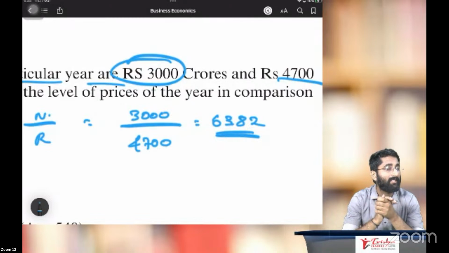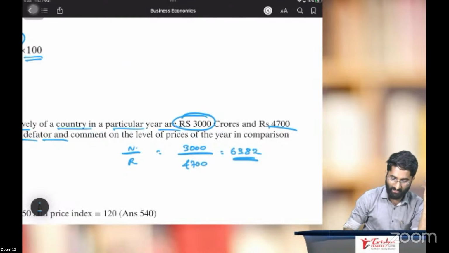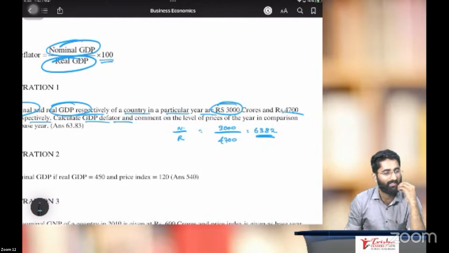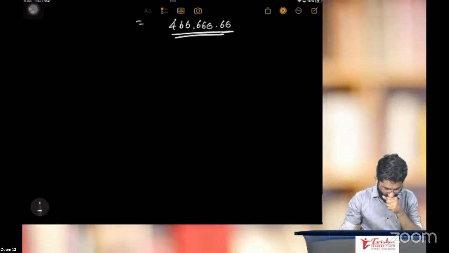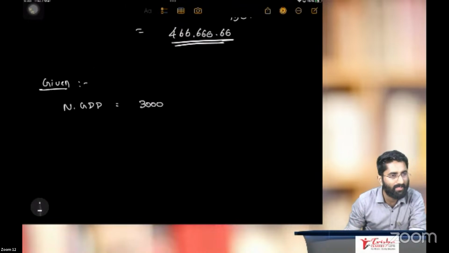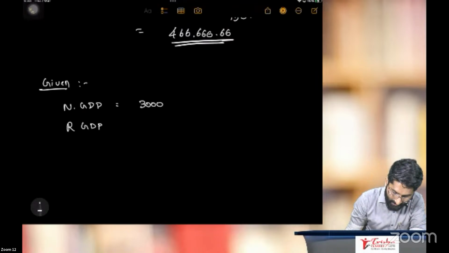63.82. Once again, everyone, listen. Sir, I'm not getting anything. Listen, I'll tell you again. This is for those who have not understood. I am solving this once again. What is given, sir? Nominal GDP is 3,000 crores. And real GDP is 4,700 crores.